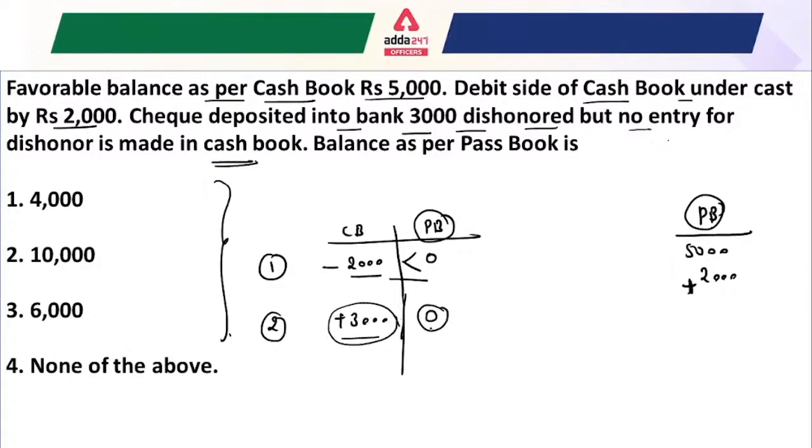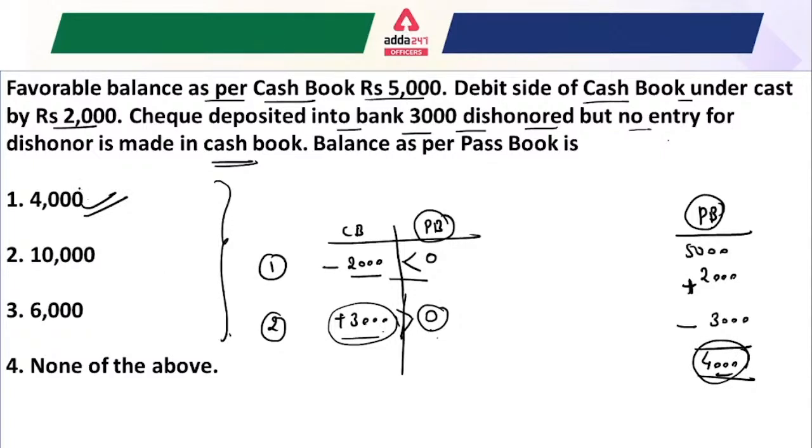That means now your passbook balance is less than the cash book balance. So if it is less than, use the minus figure, and by what amount? That is 3,000. So what would be the balance as per the passbook? The right answer would be 4,000 rupees. So that's how we solve these kinds of questions in the exam.